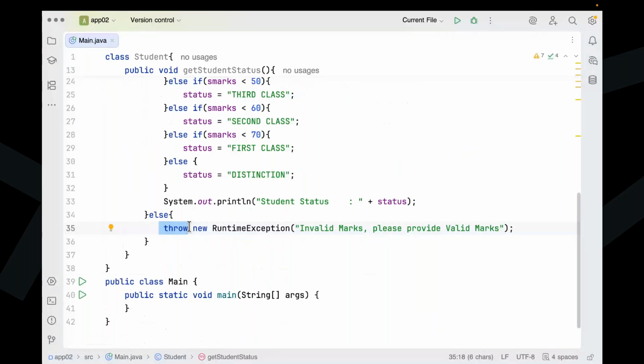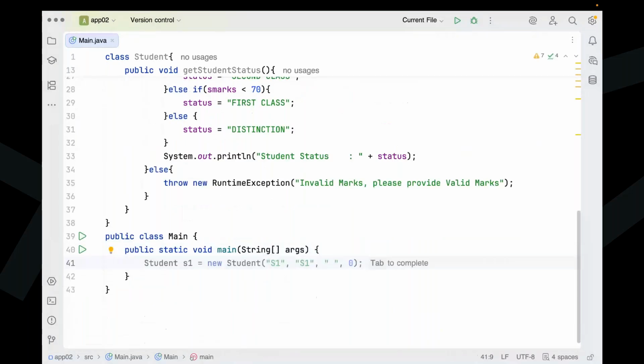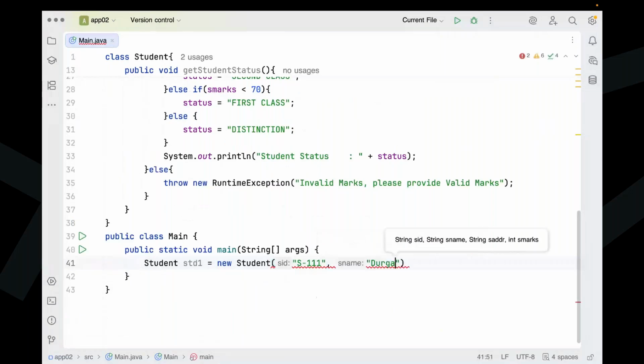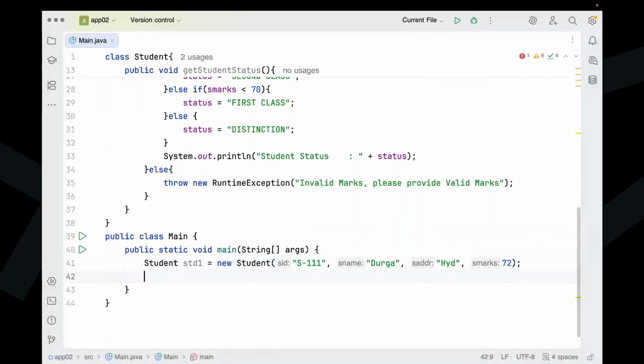First of all, let me prepare the student object here. Student std1 is equal to new Student of student ID S111, comma, student name, say for example Durga, student address for example Hyderabad, and the student marks. First of all, I want to take a valid case, so 72 marks here I'm going to take for example. Now std1.getStudentStatus, that message here we are getting.